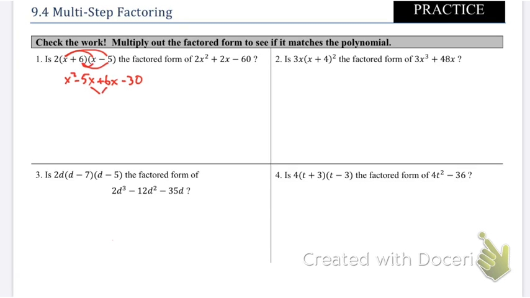Combine like terms here, that's going to be x squared, minus, my mistake, plus x minus 30. And now we have to multiply by 2. So I'll bring the 2 down here, and we're going to distribute the 2. 2 times this, 2x squared. 2 times this, positive 2x. 2 times this, that's going to give me negative 60.